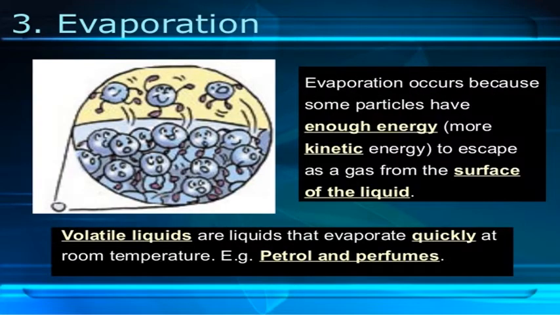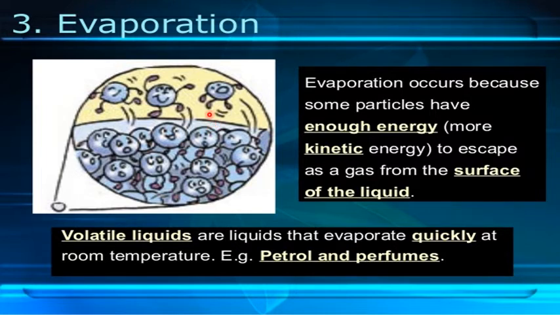So, evaporation. Evaporation, you know, is the change of a liquid into gas. Liquid into gas state. So what is happening to the particles? You can see here the liquid particles. What is happening? Liquid particles at the surface, when they get enough energy, what will happen?